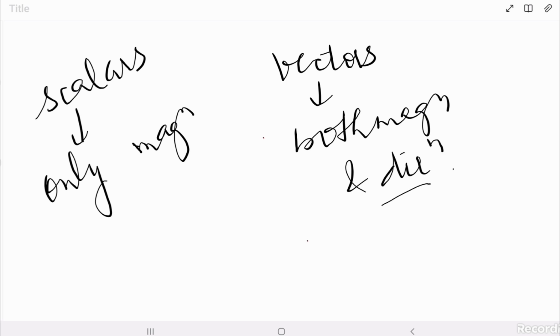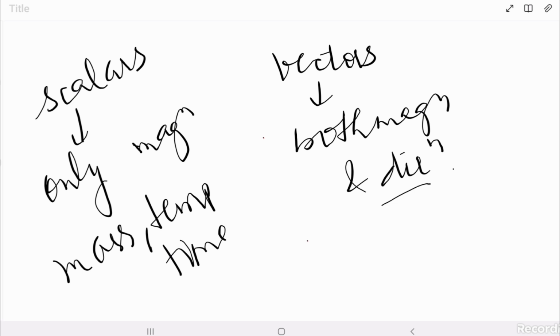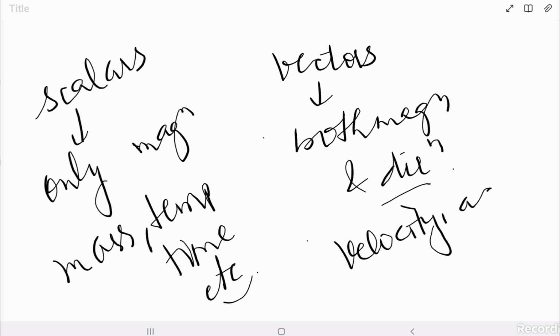If we ask for examples of scalars, we have mass, temperature, time, etc. Because here we are not talking about direction, we are only concerned with magnitude. And in vectors we have velocity, acceleration, and force.